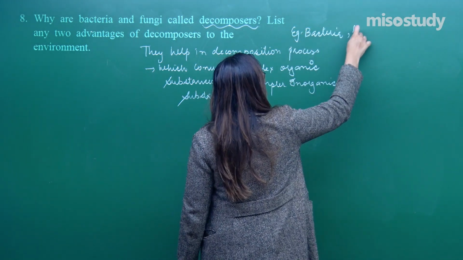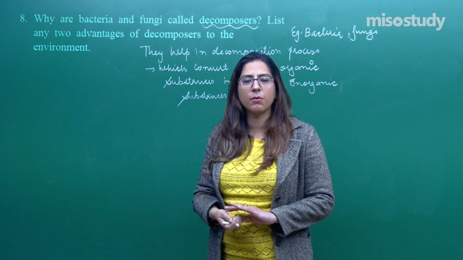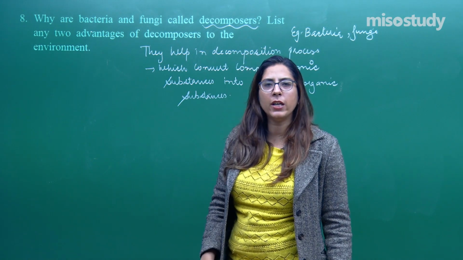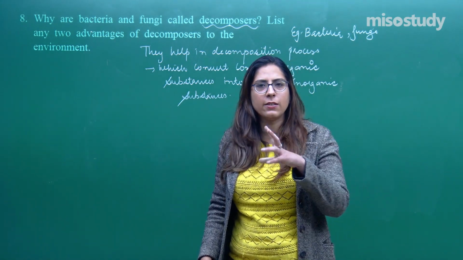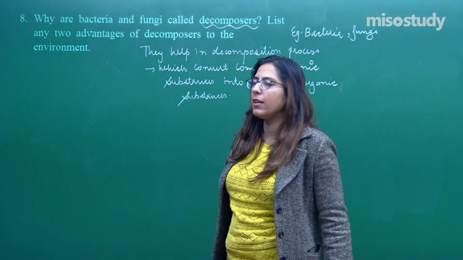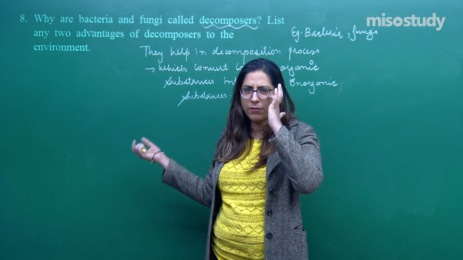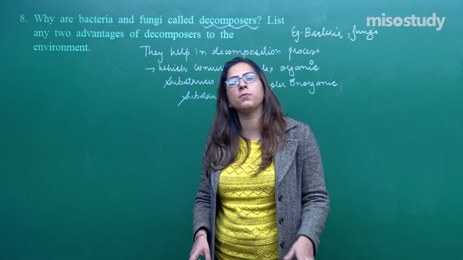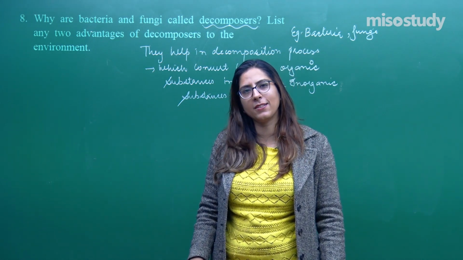Bacteria and fungi. See, whatever nutrient they release, some of it is utilized by the body of decomposers only for their own maintenance, and the rest they release into the soil so that it can be absorbed by the plants. Now, the advantages they are asking, the first advantage, which I have written also, is that complex organic substances can be converted into simpler inorganic substances which can be absorbed by the plant, right.